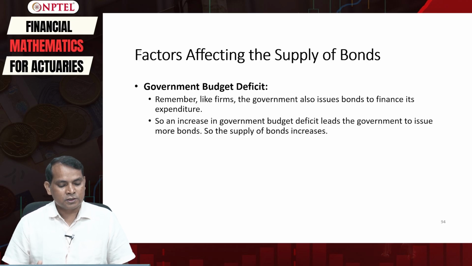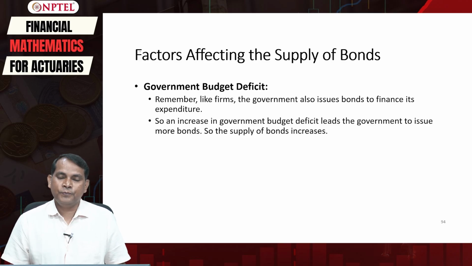Another one is the government budget deficit. Remember that not only firms require money for financing, but the government also requires money, and there are two routes for the government: one is tax, another is to incur debt. So the government issues bonds to finance its expenditure.